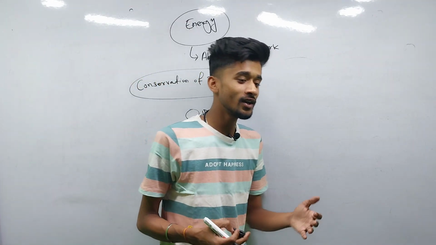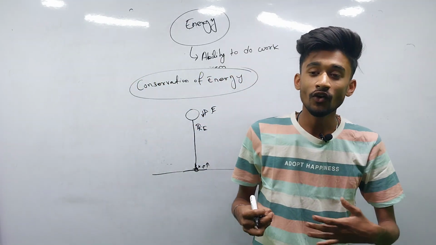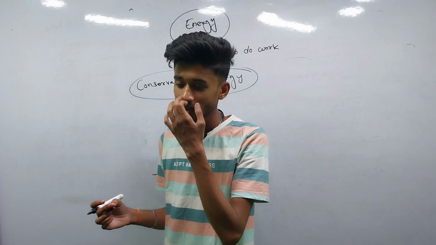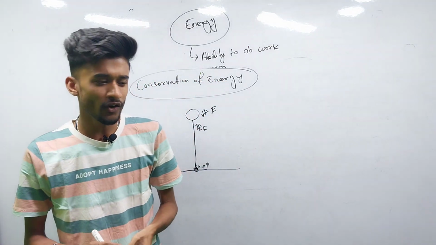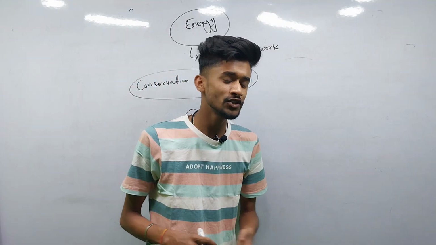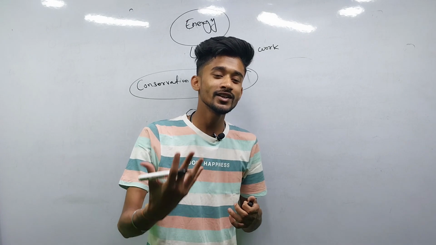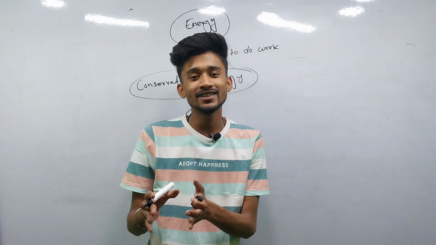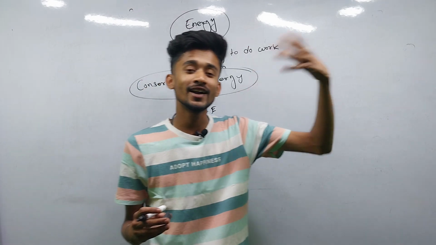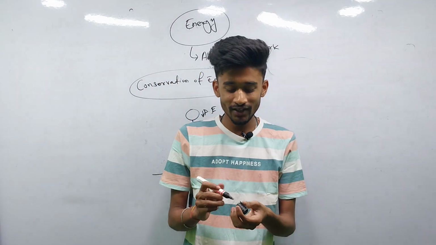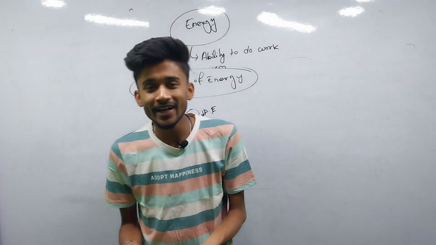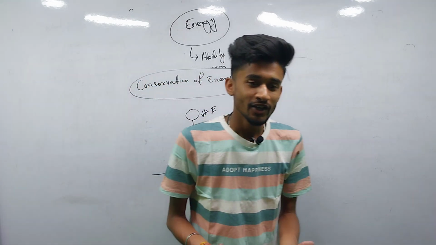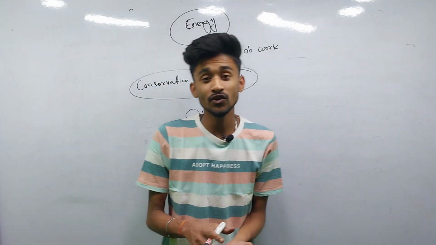Because if you are loving someone, you are giving all your love to her or him. If that person gets engaged to another person, gradually the love for you decreases and the love for the other person increases. So love is not created or destroyed, it only transforms from one heart to another heart.